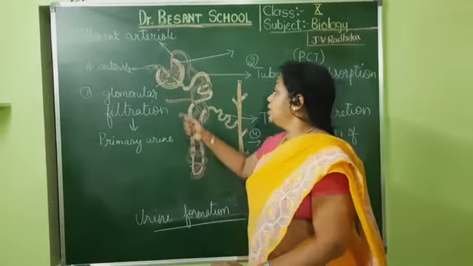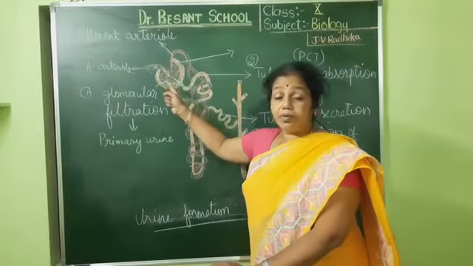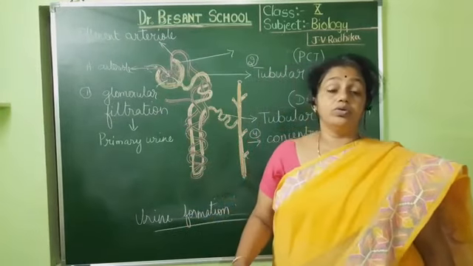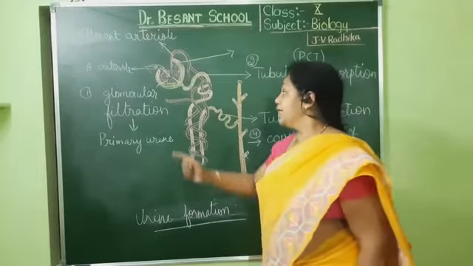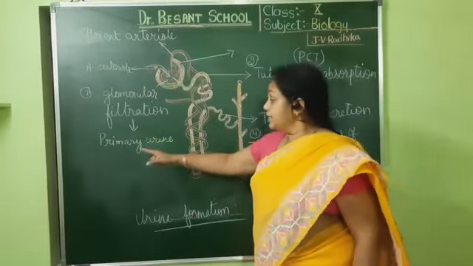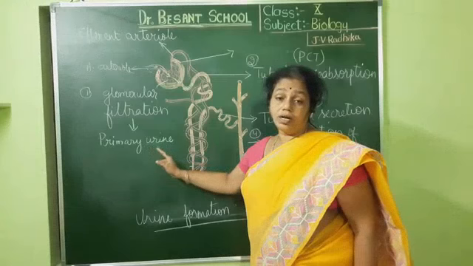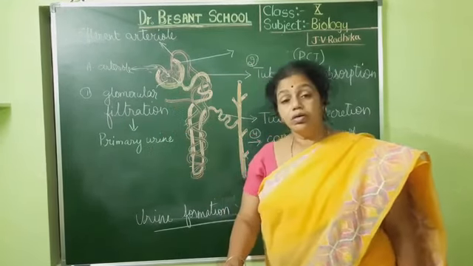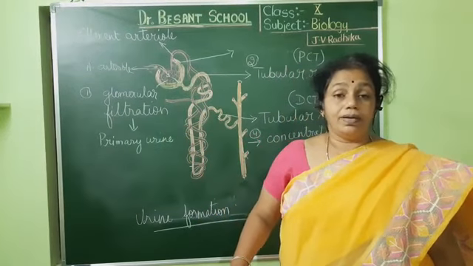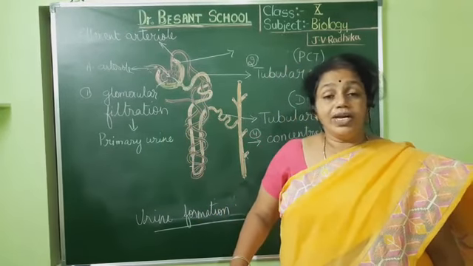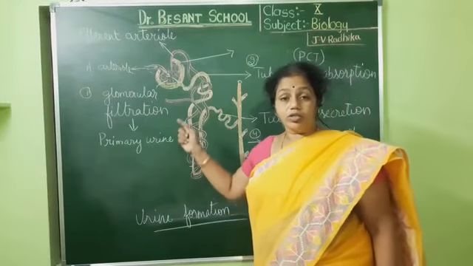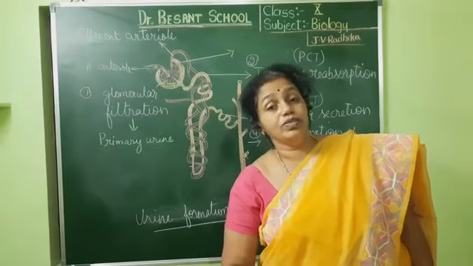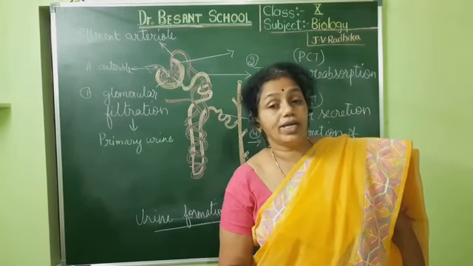But most of the salts and other substances, waste products, and even the useful substances like vitamins and glucose would be entering into the PCT as primary urine. So this is the primary urine, more or less similar to the blood. Now what has to happen? If the body leaves it like that, then most of the useful things are also lost by the body, isn't it? The body cannot afford to lose all the useful things. So what does it have to do?